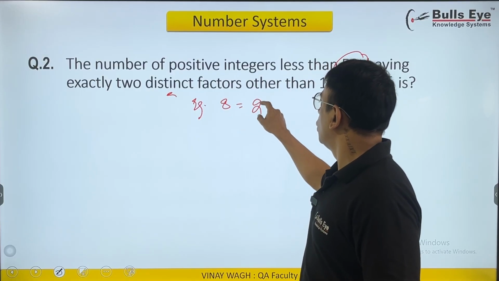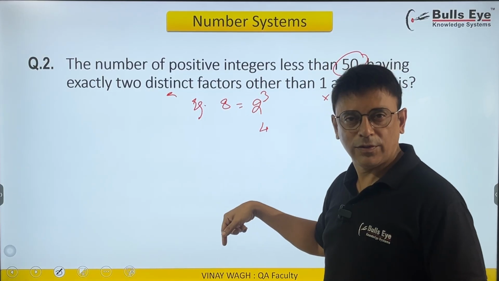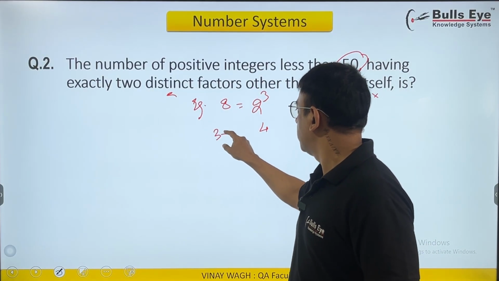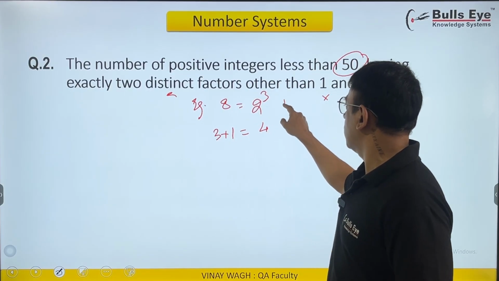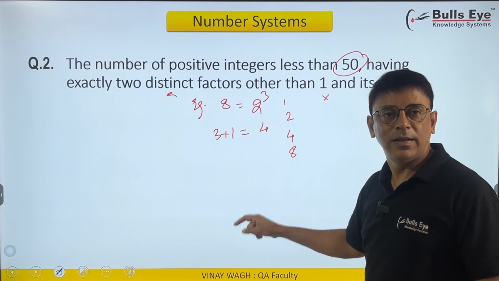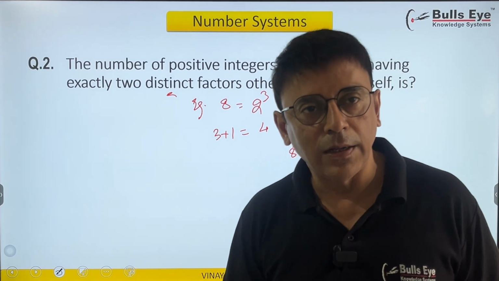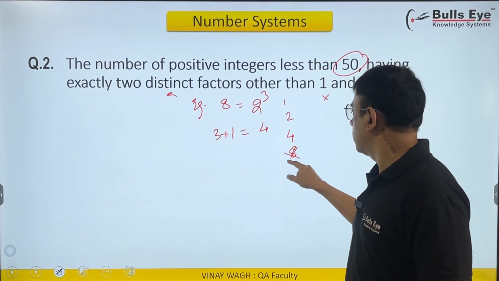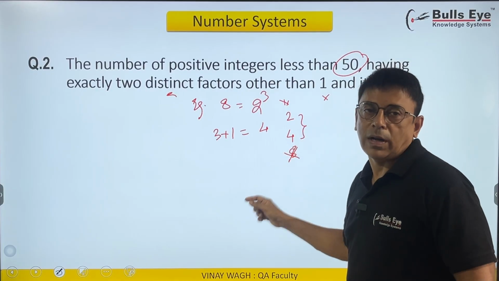8 is 2 raised to 3, so there are 3 plus 1, that is 4 factors, right? And what are the 4 factors? 1, 2, 4 and 8. So these are the 4 factors of 8. We should not take the number itself and 1, so the other factors are 2.